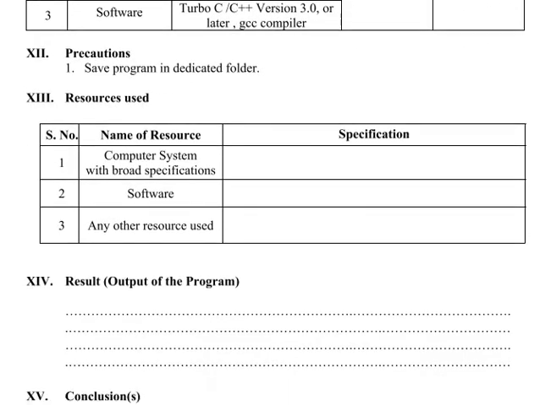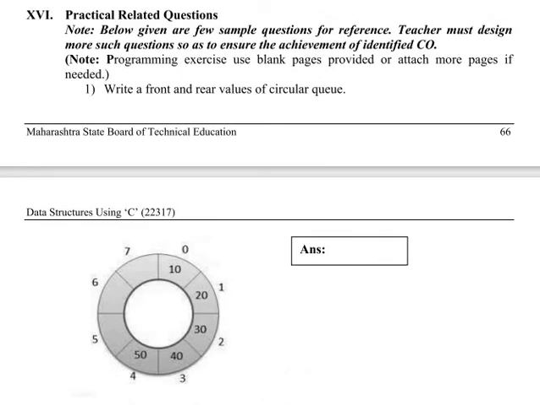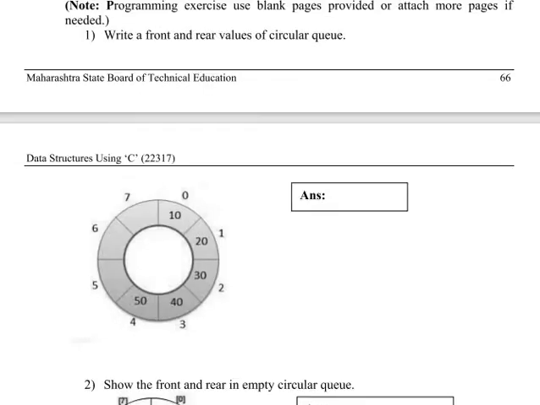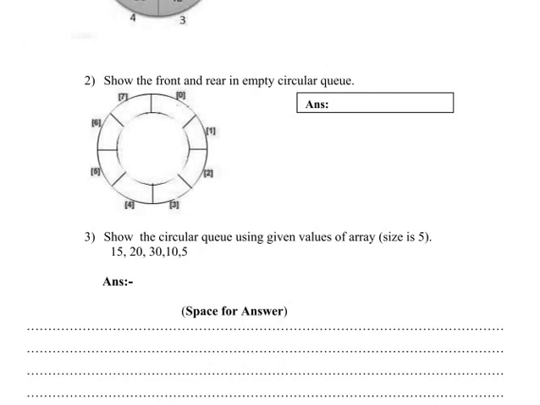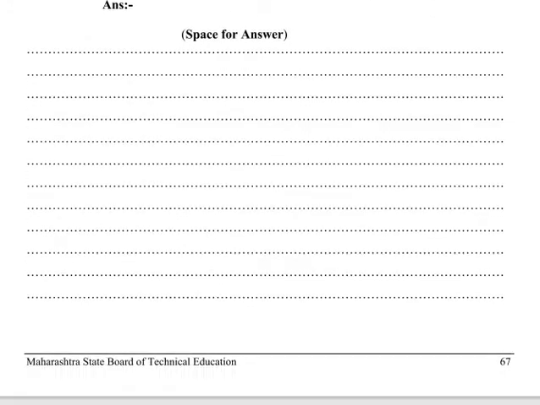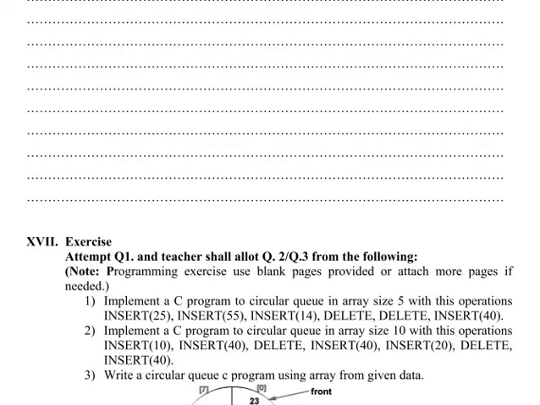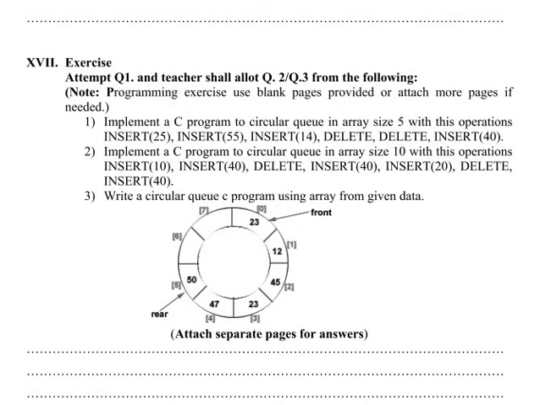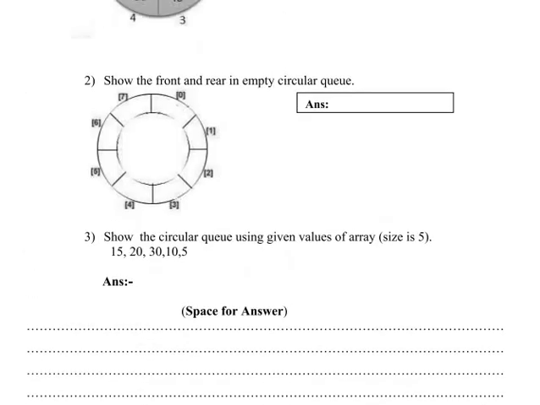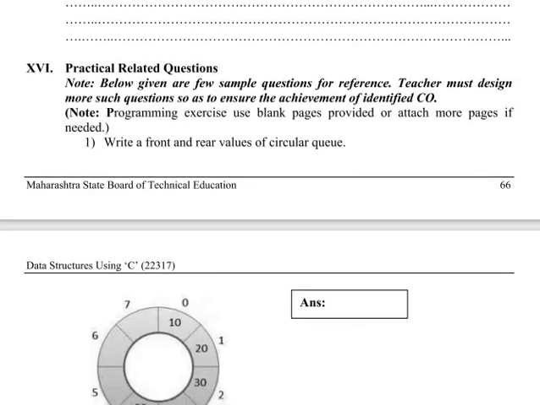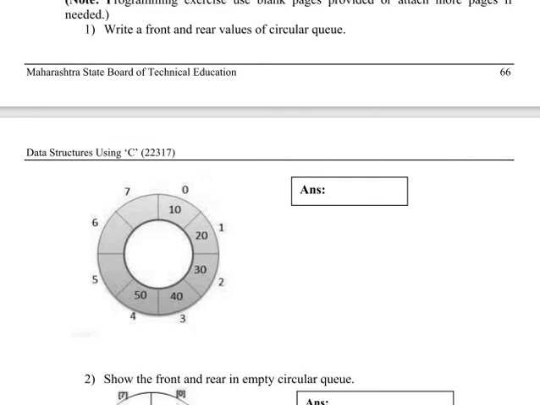In that, write down the algorithm, flowchart, program coding and output. After that, complete the tables, result, conclusions, etc. After that, these are the practical related questions. In that, there are 3 questions to write down. These are the theory part. Practical significance also. Exercise questions: in that also, 3 questions are there to solve. These are the practical related questions.